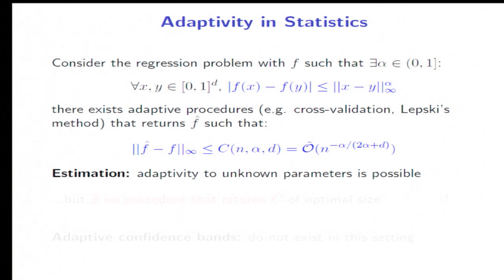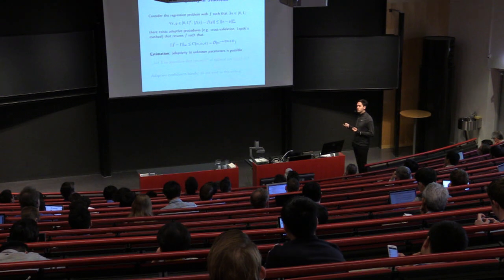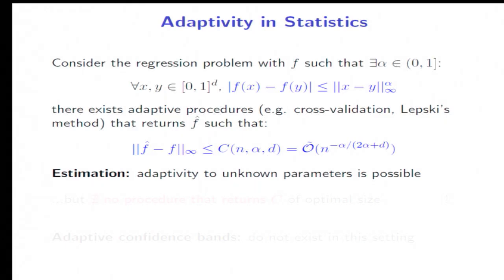So if you're very smooth, your error is going to be small. And the takeaway is that estimation problems in this setting allow for adaptivity, and this is going to come up for the simple regret, because at heart the simple regret problem is truly an estimation problem. It's something about an intrinsic property of the function, but it doesn't really matter how I know this information at the end of the game.